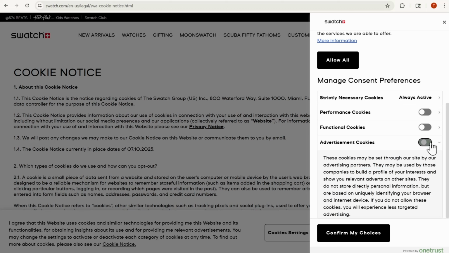So if I was to interact with the Swatch watch and I start clicking on any of these watches, it may be that Swatch is able to gather information about me from different sites, put that together, and then if I click on Amazon, for example, I might start seeing ads about this specific watch. That's how all of this functions together. And that's one thing that consumers aren't clear about. And it's important from a privacy perspective for Swatch as an organization to provide you notice that this is even happening if you're a consumer.